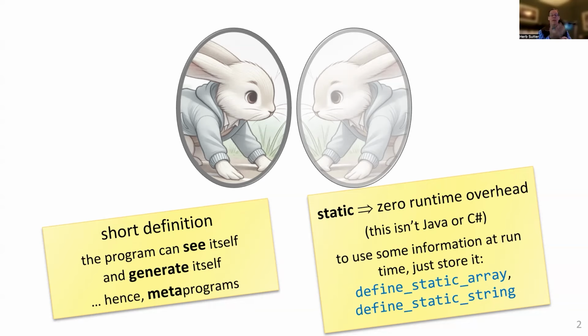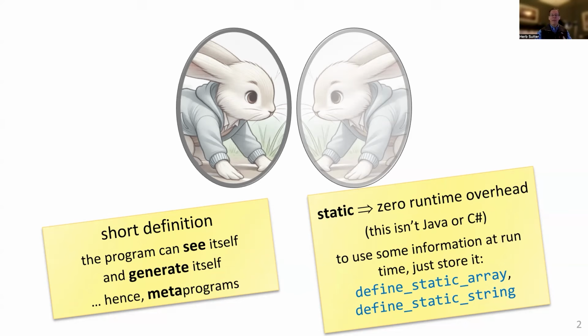But if you need to store any information, you can do that. We have helpers like define_static_array and define_static_string, and there'll be more of those to say, okay, save some information for normal program execution time. The nice thing about that is by default, there is zero runtime overhead to everything we can do with reflection.